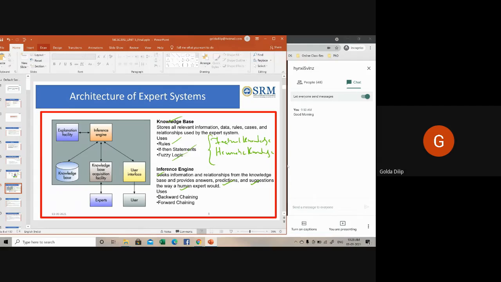In a knowledge-based expert system, the inferencing engine will acquire and manipulate the knowledge from the knowledge base to make correct inferences or arrive at a particular solution.